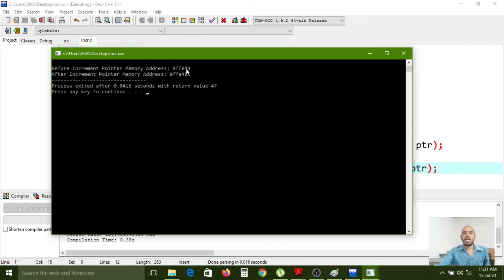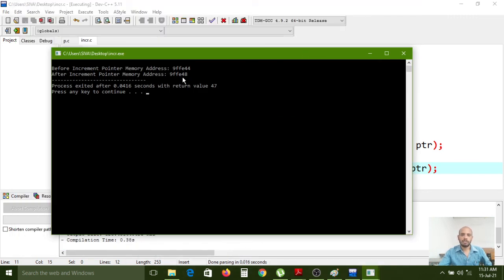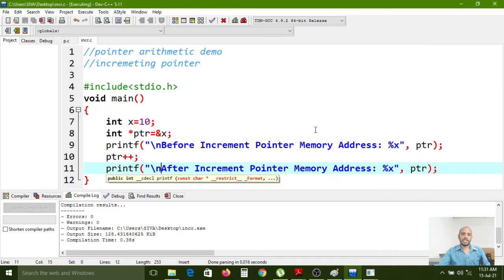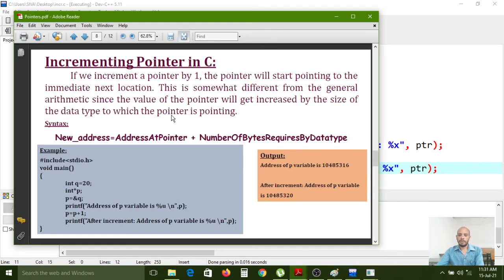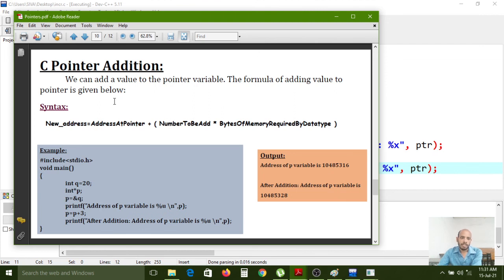So if you increment the pointer by 1, the memory address will increment, not the value, because inside that pointer we are storing a memory address. Here 44 is the first memory cell address, and if you write the statement incrementing with 1, one extra memory cell is added to the present address. So 44 plus 4 is 48, understood? So the increment operation is an addition like this. Decrementing is also the same, one memory location it will decrease. Pointer addition is also the same.